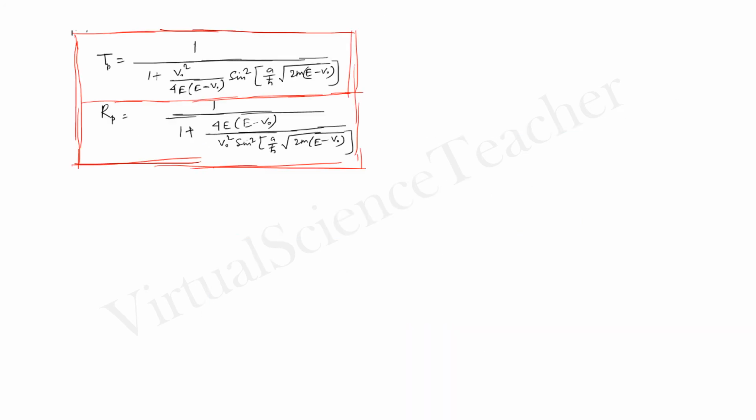Two cases arise in this term. This Tp is the transmission probability, Rp is the reflection probability. Now if E is much greater than V0, that means the energy of the incident particle is much greater than the potential barrier, then what happens? The denominator term V naught square by E into E minus V0 will nearly equal 0, because E is much higher than V0. Then the transmission probability tends to 1 and the reflection probability tends to 0.